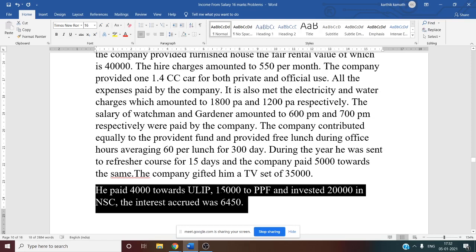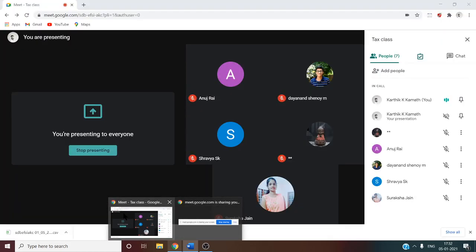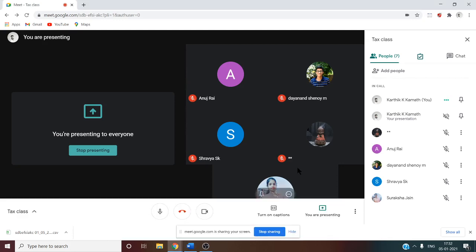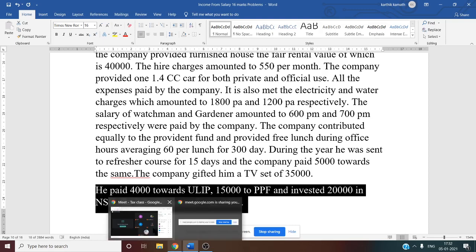Next one, invested 20,000 in NSC. NSC, National Savings Certificate. Whether this will come under 80C eligibility. Yes, you have to take this one, NSC, and interest accrued is also eligible. Interest received is not eligible.